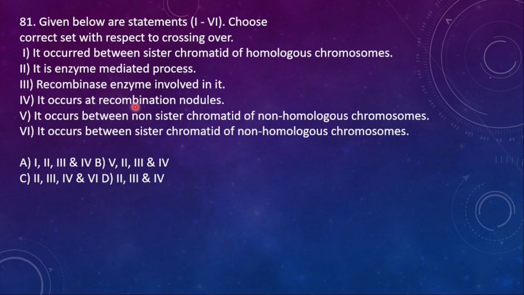It occurs at a recombination nodule. 5. It occurs between non-sister chromatids of non-homologous chromosomes. 6. It occurs between sister chromatids of non-homologous chromosomes. Here the correct set of crossing over is 2, 3 and then 4.